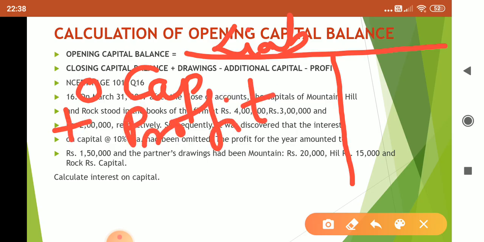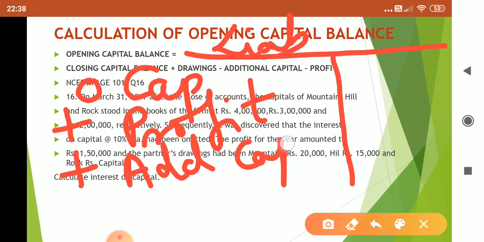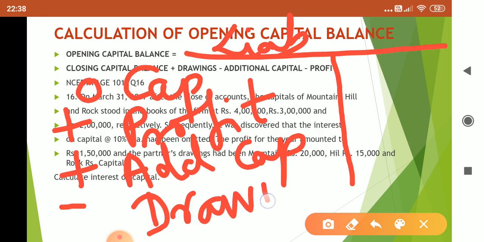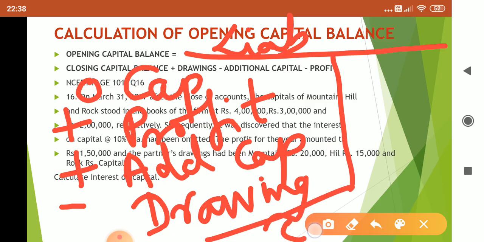Then if the owner has introduced any new capital, additional capital we add. And if the owner has withdrawn any amount, what do we do for drawings? We subtract drawings. Do you remember, children? Do you remember we subtract drawings? In a sole proprietor. Now what do you get? What is the answer that you get? You get closing capital.